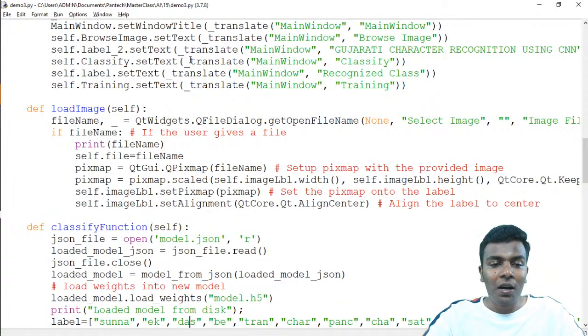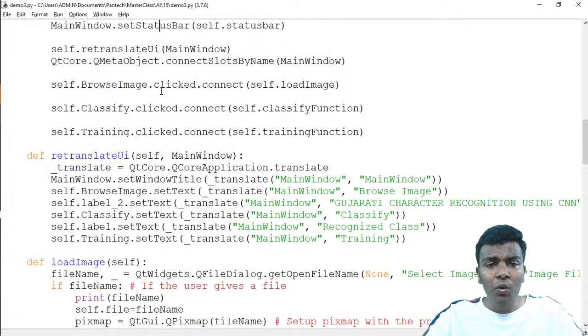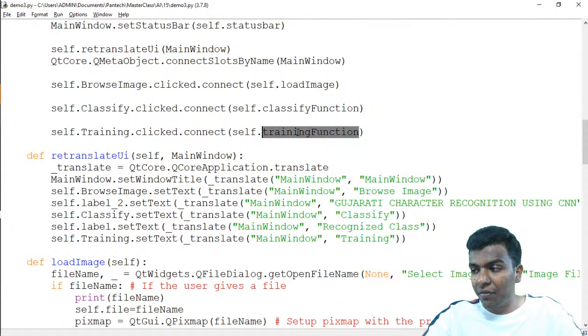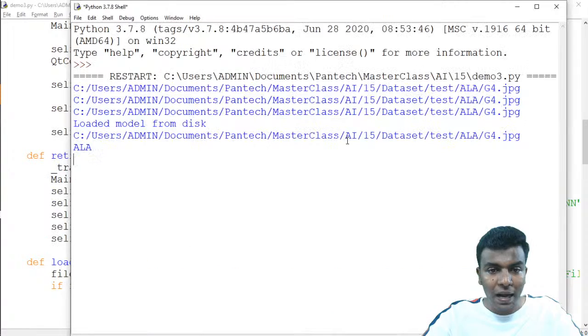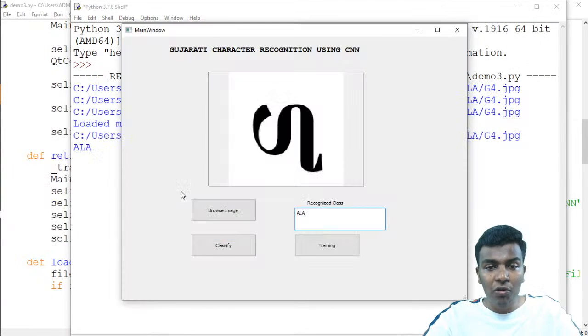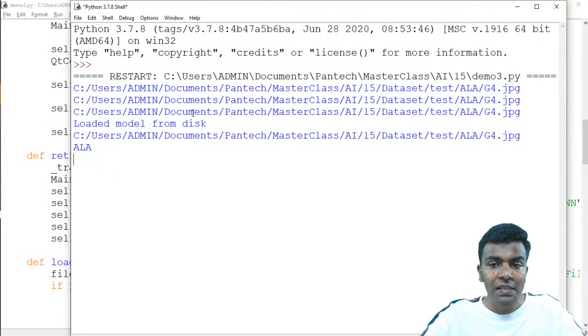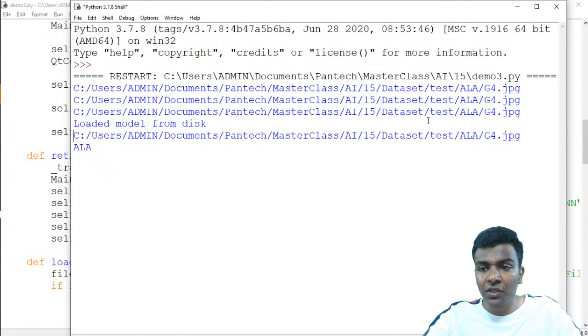So the classify function and the browse function are completed. Now it's time to go for the training button. Once I press the training button, it's going to call the function called the training function. So we are going to go inside the training function. Before that, apart from this GUI part, it's going to print the results in this shell also. So what is the image which you have loaded?